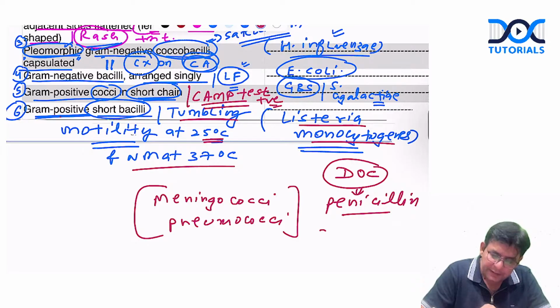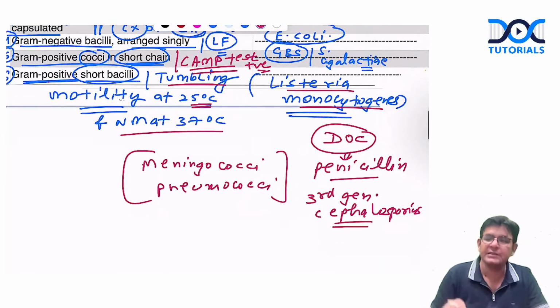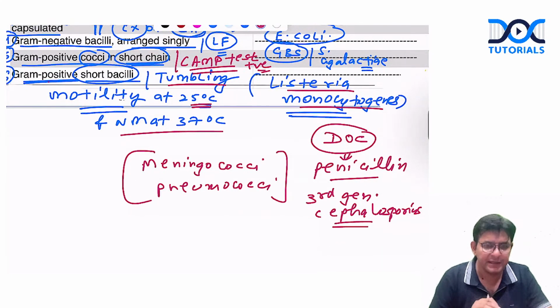And obviously, the third generation cephalosporins like ceftriaxone can be used. In fact, they are the more effective drugs. But if somebody asks, what is the drug of choice? Drug of choice is penicillin.